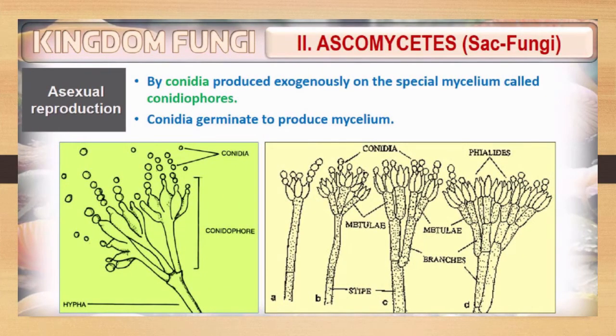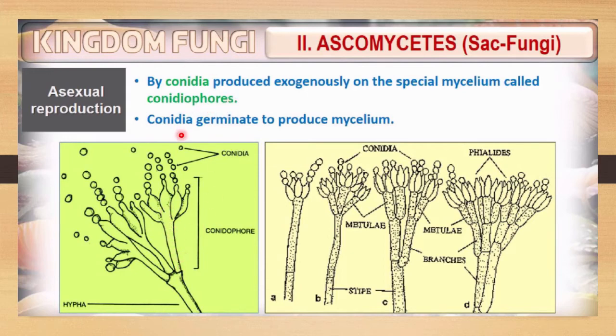Ascomycetes or sac fungi show asexual reproduction by conidia, which are produced exogenously on the conidiophore. Suppose this is the hyphae, on which the conidiophore is developed, and on the tip of this conidiophore free conidia are developed. These are conidia type spores, produced exogenously, that is, outside of the body. They are produced on a special kind of mycelium, and the term for that is conidiophore. Here you can observe the conidiophore.